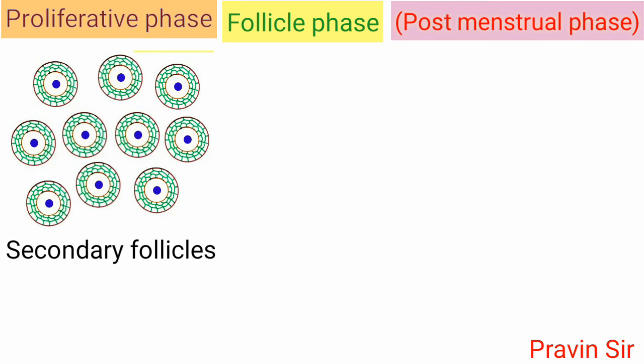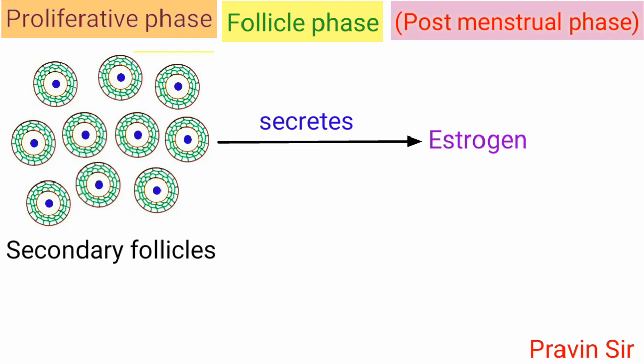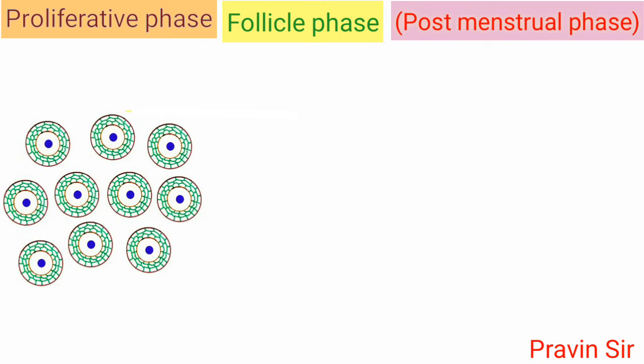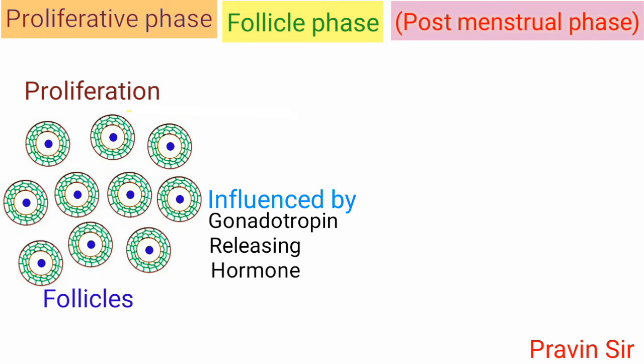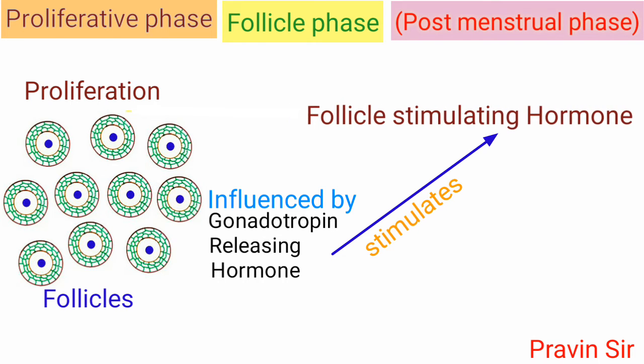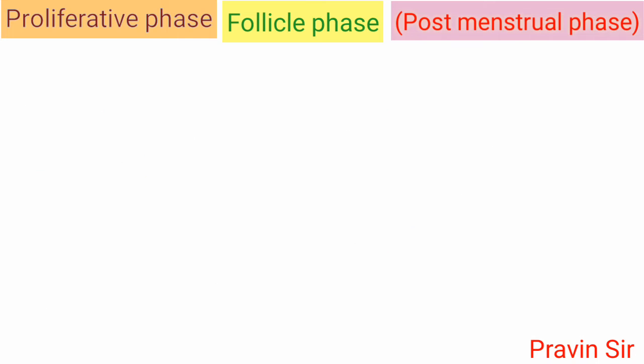Developing secondary follicles secrete the hormone estrogen. The stimulation for proliferation of new follicles is influenced by GnRH, which stimulates release of follicle stimulating hormone.